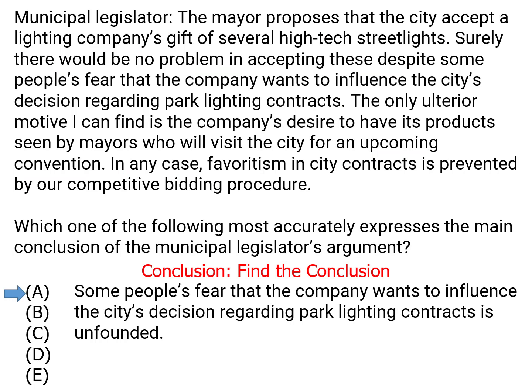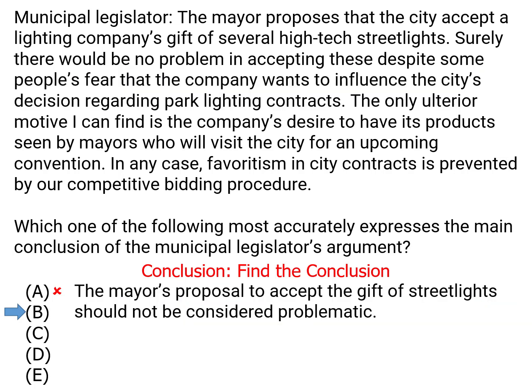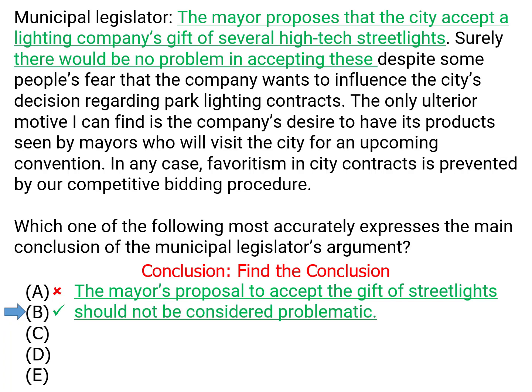Answer choice A, you'll recognize as the evidence against the conclusion. It's not the conclusion itself. Answer choice B, on the other hand: the mayor's proposal to accept the gift of streetlights should not be considered problematic. That was the conclusion we identified. That's the combination of those first two sentences. There would be no problem in accepting these, and then these are the streetlights that the mayor proposes the city accept. That was the conclusion we identified, so it is our answer.